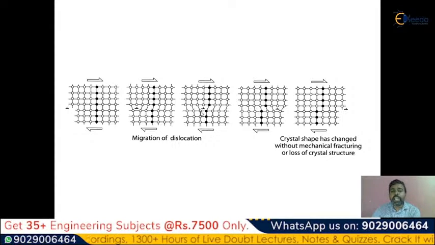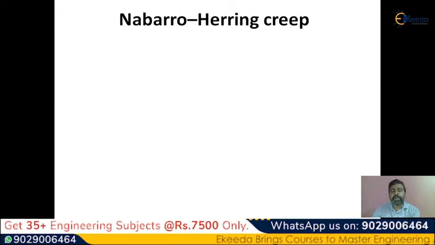But when will it lead to the crack? It leads to the crack if it has a continuous load. If a constant temperature is maintained, it will give the material a creep crack. Until it leads to a major crack, it will only be observed by the microscope. Now you can observe the second one. Up to now we have discussed the dislocation creep. The crack will be observed due to the dislocation creep.